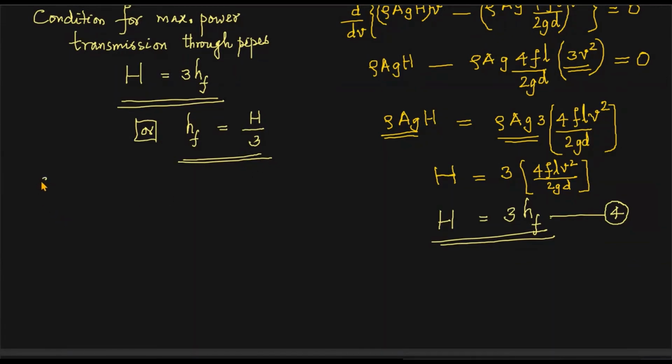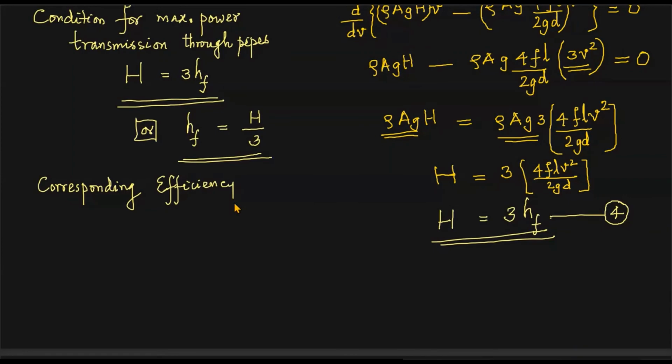And now the corresponding efficiency, that also you have to calculate. The numerical value we will get now. Corresponding efficiency of power transmission, so that the output power is maximum. The efficiency for maximum power transmission. Actually this should be the corresponding efficiency for maximum power transmission. That's a better word. Okay, so what will this be?